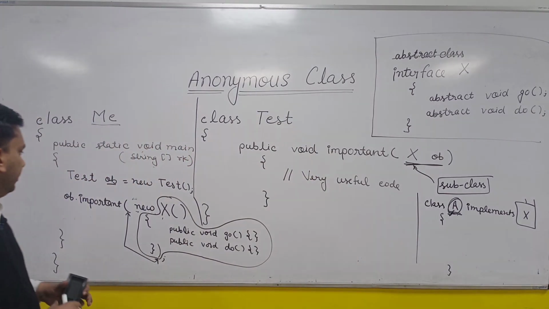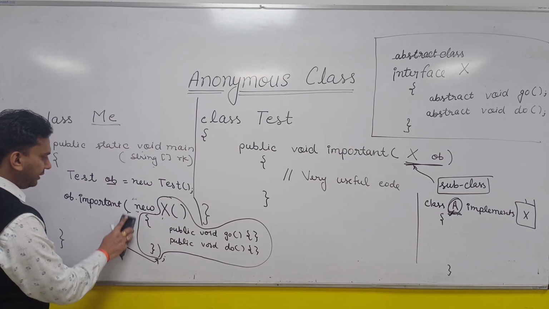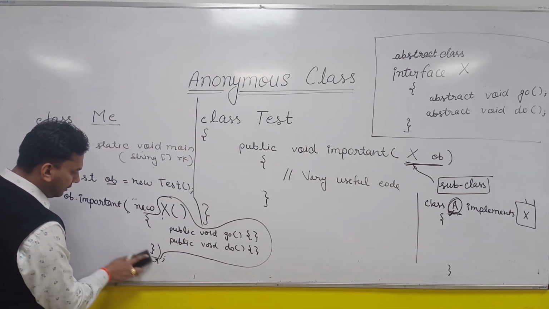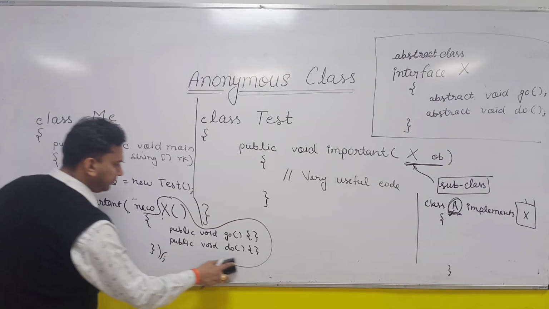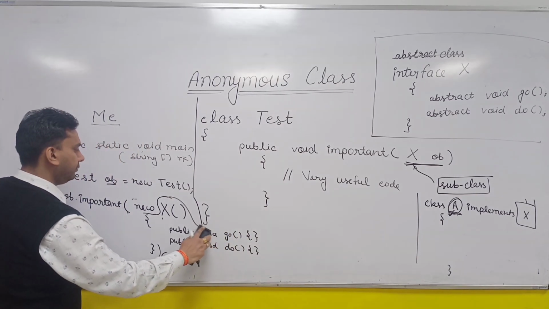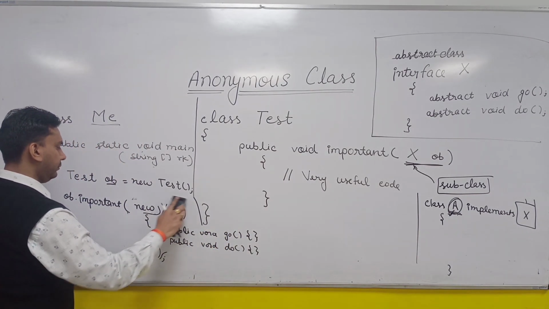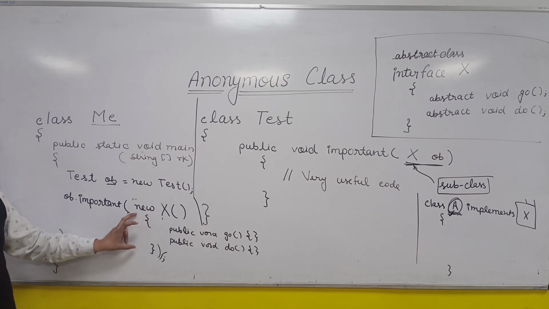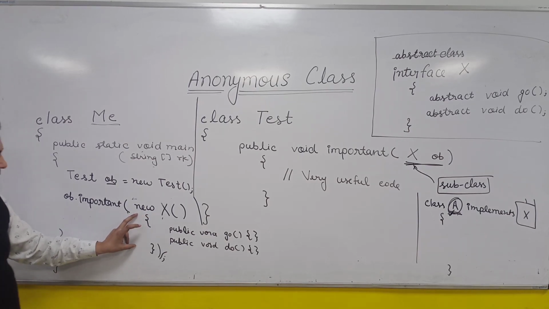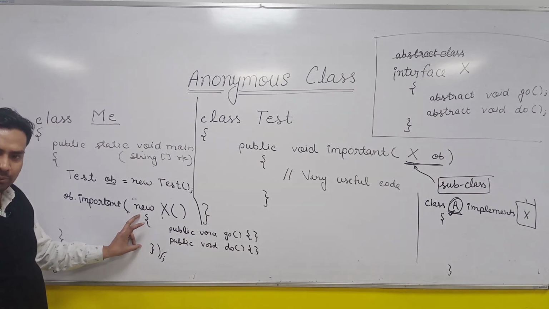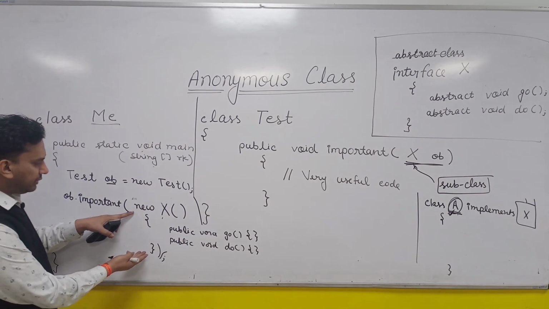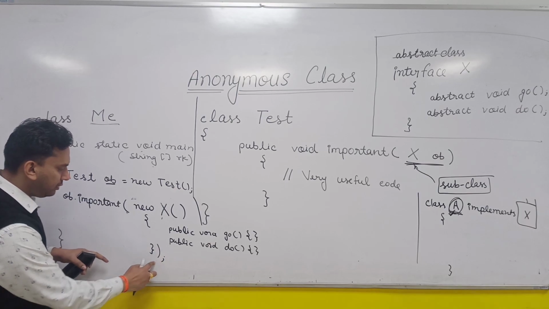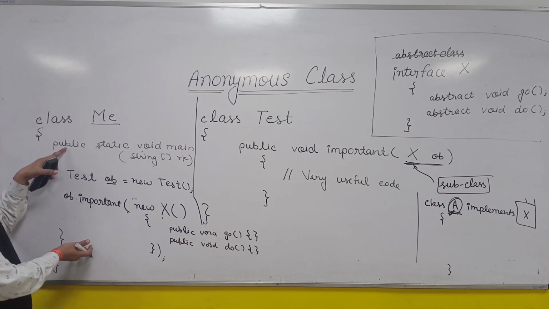Right? So let us understand what is effectively final or final. So let us see here. This anonymous class is defined here, and which is the enclosing block for this anonymous class? Obviously this method.